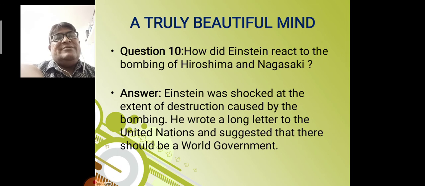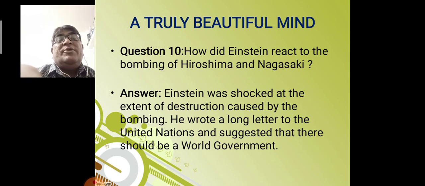Question number 10. How did Einstein react to the bombing of Hiroshima and Nagasaki? Einstein was shocked at the extent of destruction caused by the bombing. He wrote a long letter to the United Nations and suggested that there should be a world government.